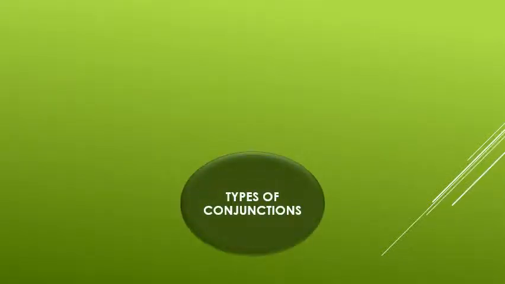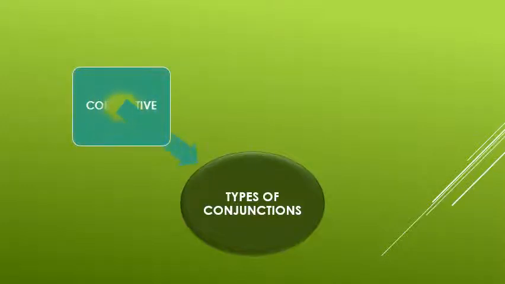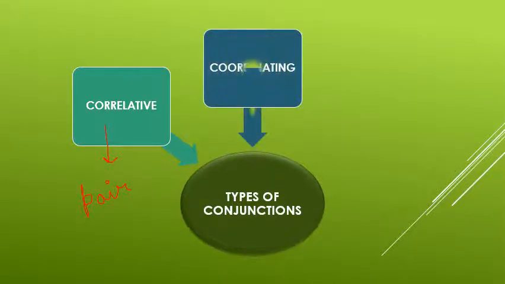Now let us talk about the types of conjunctions. First is correlative. Now you associate the word pair with correlative. Another type of conjunction is coordinating. With coordinating, you associate the word balance.